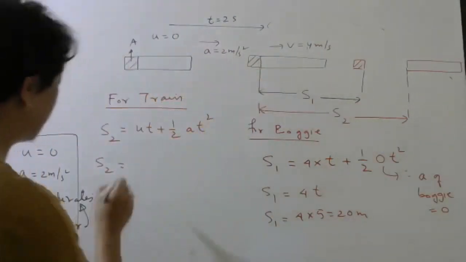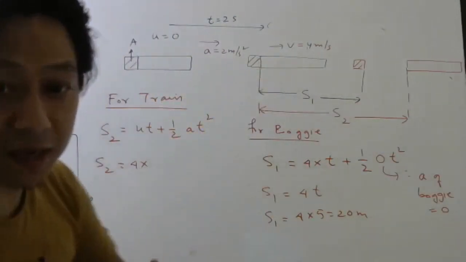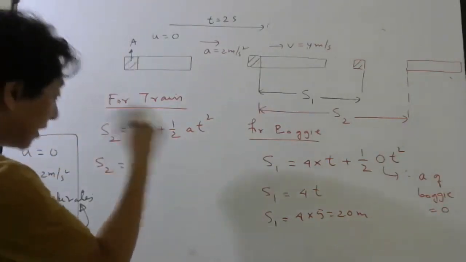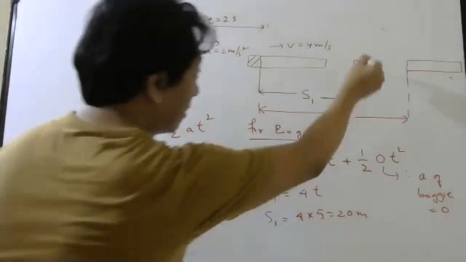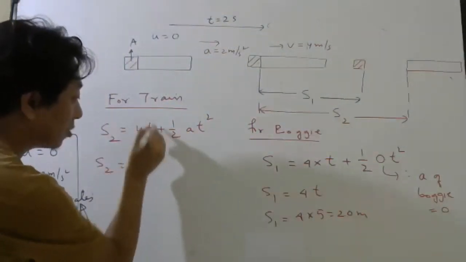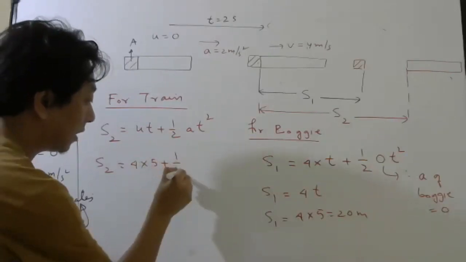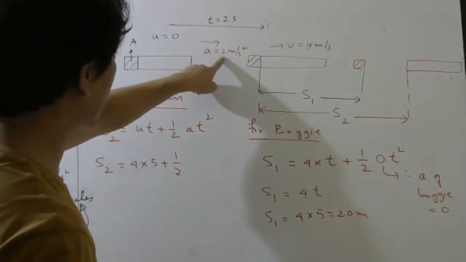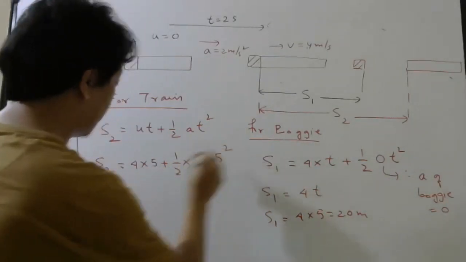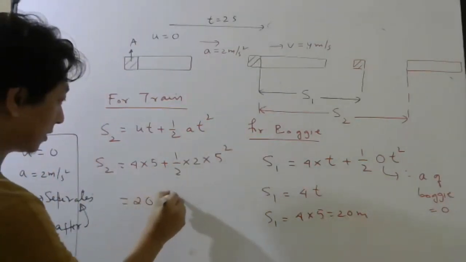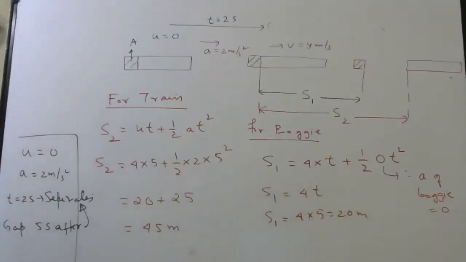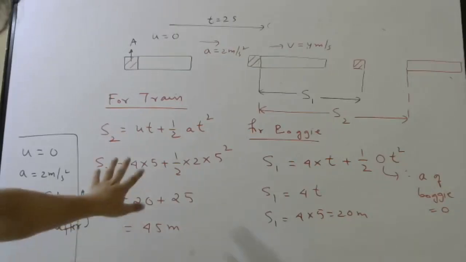4 meters per second. Time taken is 5 seconds, they asked after 5 seconds of separation. So in 5 seconds, when the bogie has reached here, where will the train reach? That is what we are calculating. So here I have to put 5. Acceleration of the train is constant, 2, remember, into time 5 square. So it will be 20 plus 25. How much? 45 meters. Correct, all of you? Have you also understood this part or not?